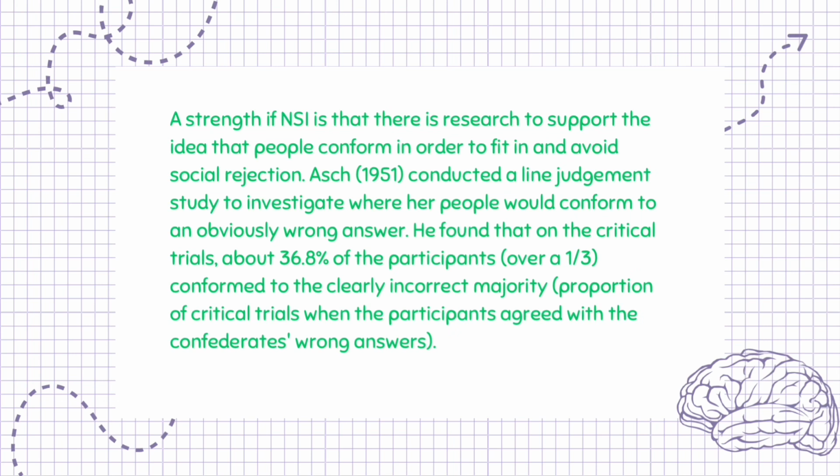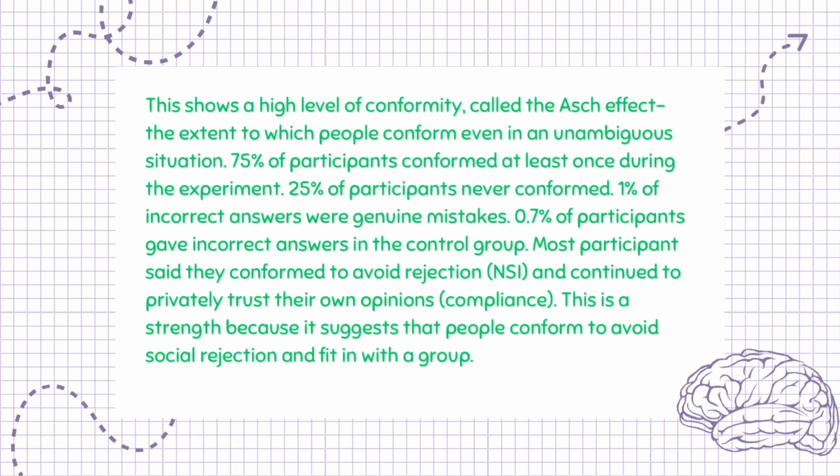Asch, 1951, conducted a line judgment study to investigate whether people would conform to an obviously wrong answer. He found that on the critical trials, about 36.8% of the participants, over one-third, conformed to the clearly incorrect majority, that is, they agreed with the confederates' wrong answers. This shows a high level of conformity, called the Asch effect, the extent to which people conform even in an unambiguous situation. 75% of participants conformed at least once during the experiment.